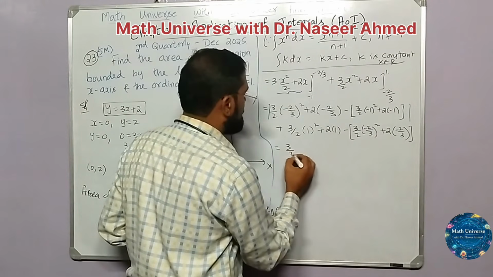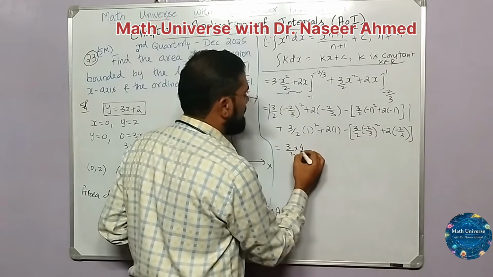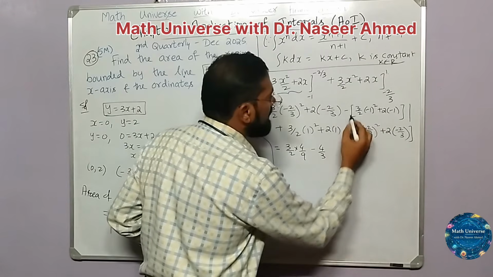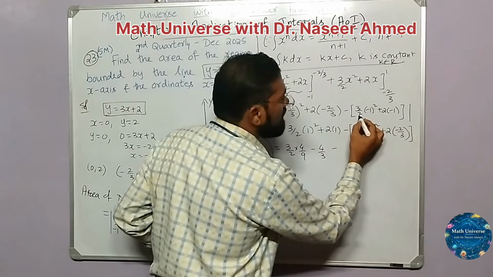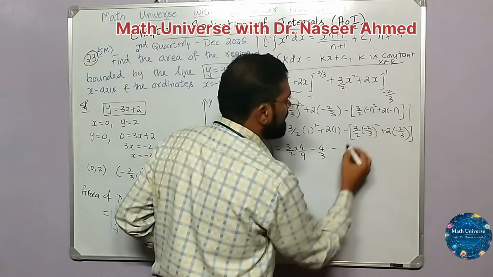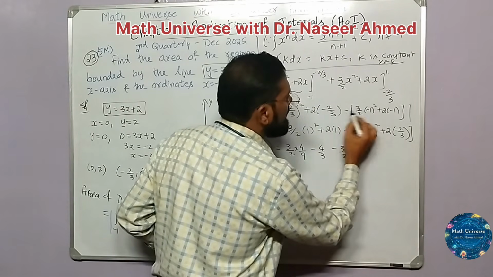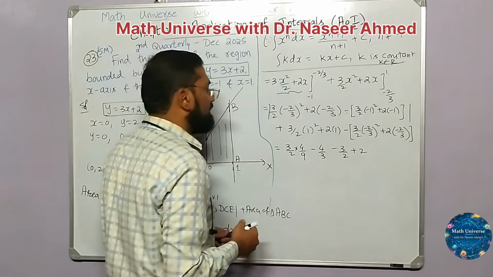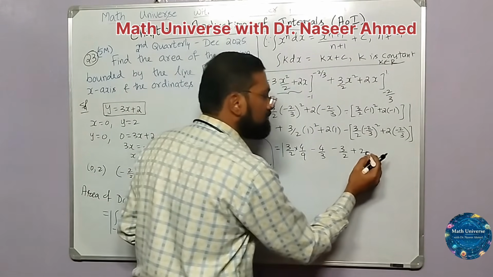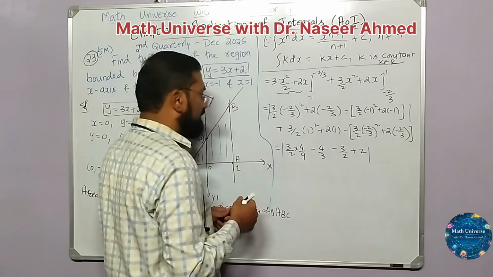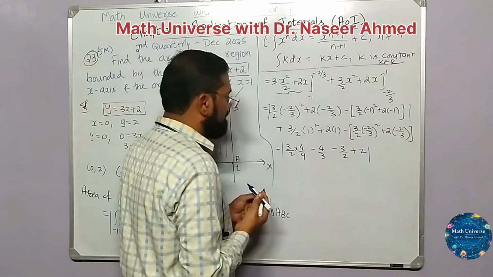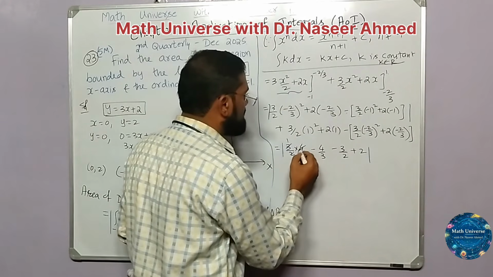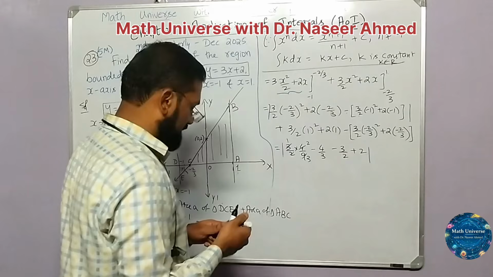So 3 by 2 times minus 2 squared, which is 4 divided by 9, plus, minus into minus, 2 2s are 4 by 3. Then here minus into plus is minus, 3 by 2 into minus 1 the whole square is 1, 1 into 3 by 2 will be 3 by 2, minus into minus will be plus 2 here, and this entire thing should be under the modulus. Here we can further simplify: 3 1s are 3, 3 3s are 9, then 2 1s are 2, 2 2s are 4.